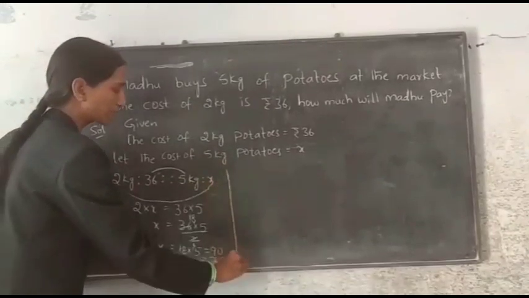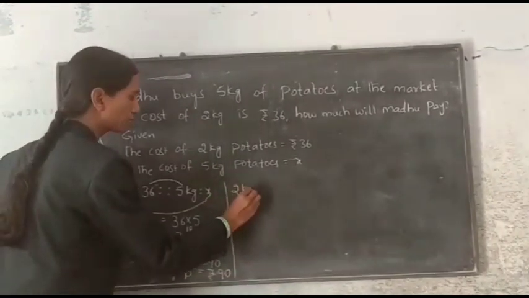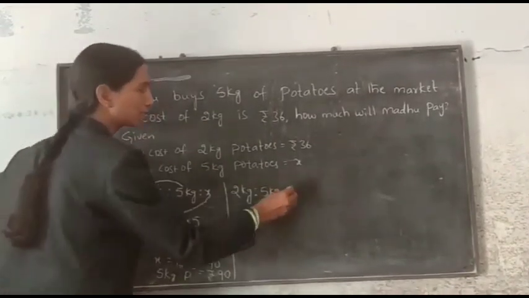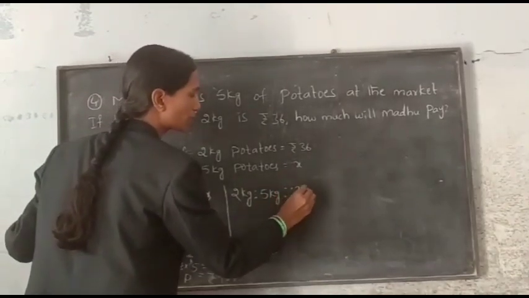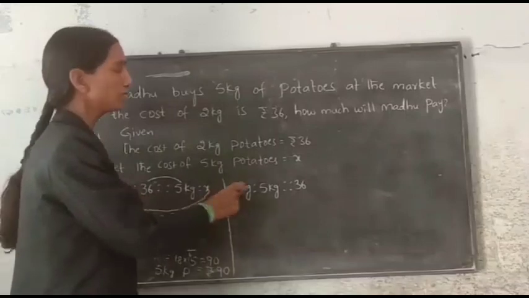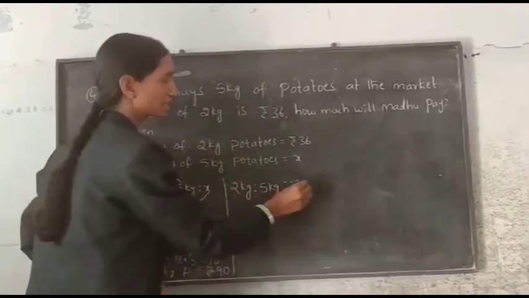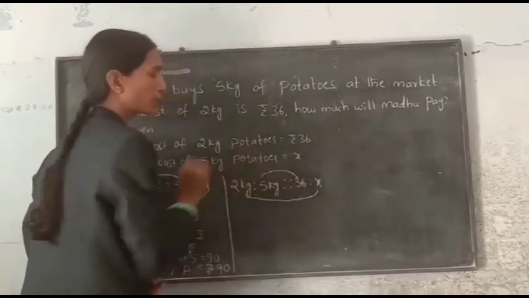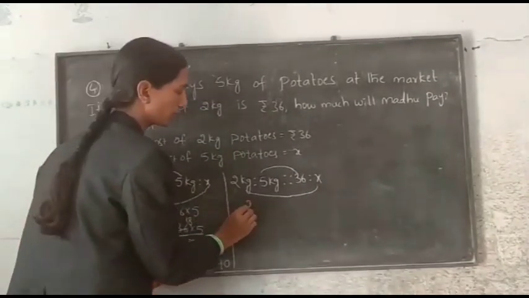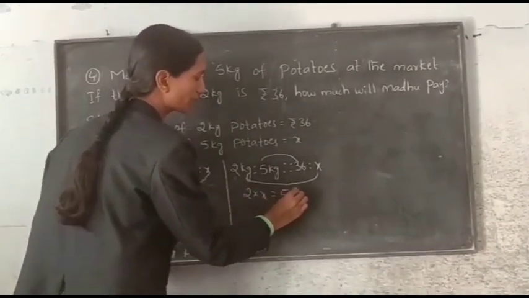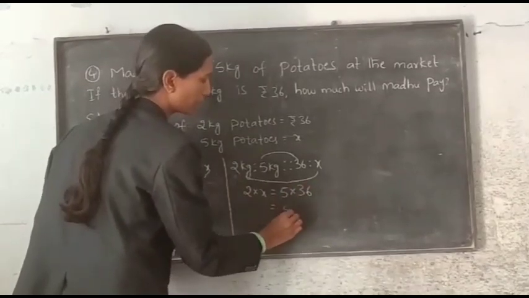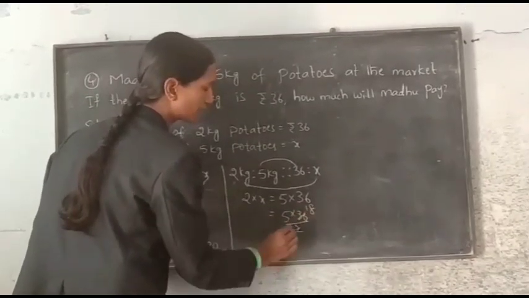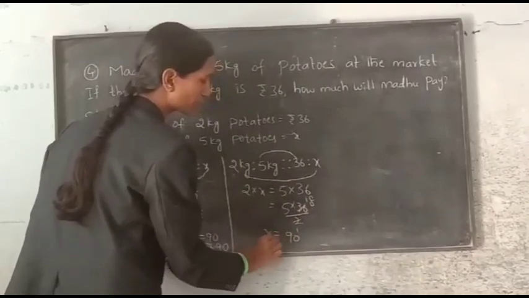Or else we can find it like this also. 2 kg potatoes and 5 kg potatoes: we write quantities on one side and rates on the other side. Since we first wrote 2 kg, we write 36 first. Next, 5 kg is x. Again, product of extremes equals product of means: 2 into x is equal to 5 into 36. Now 5 into 36 by 2. 2 ones are 2, 2 18s are 36, 18 5s are 90. So x is equal to rupees 90.